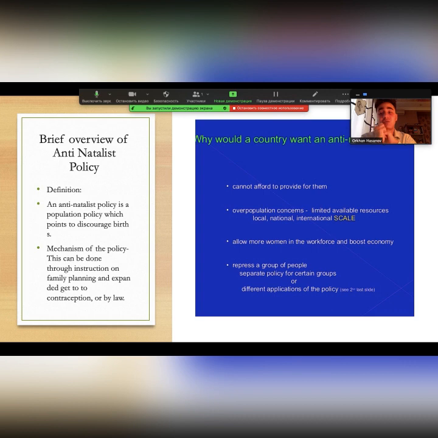Definition, as I told in the first slide, an antinatalist policy is a population policy which aims to discourage births.